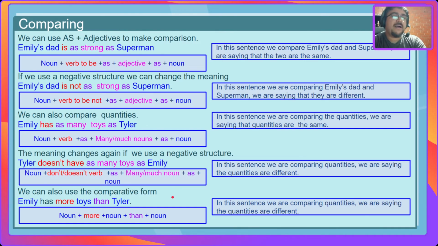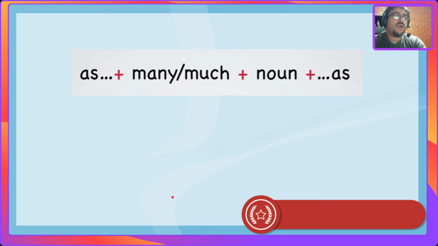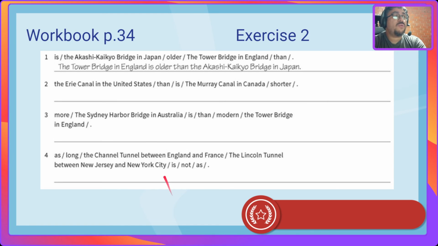So with this, we're going to work on the workbook. I'm going to ask you to open your workbook on page 34, exercise number 2, and I want you to work on this activity. I want you to complete the sentences in order so it makes sense.